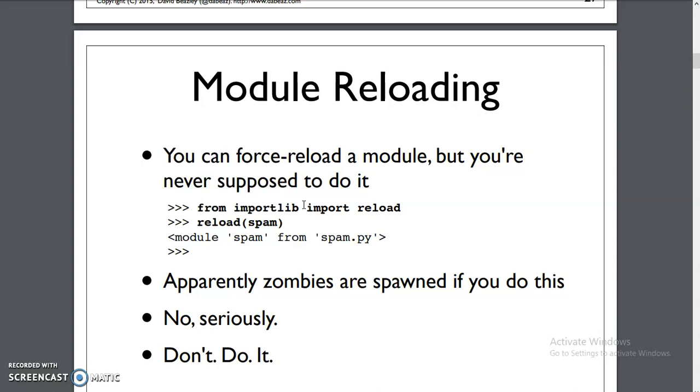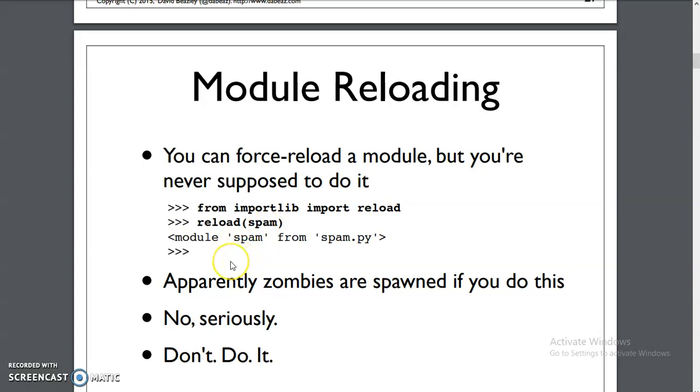Our test program has already imported the module, so it doesn't refresh those changes. So you can reload the module: from imp import reload. This is an existing built-in module. Reload spam; spam is our module that I want to reload. Reload spam, and the module is reloaded. Now you'll get all the changes in the spam module.